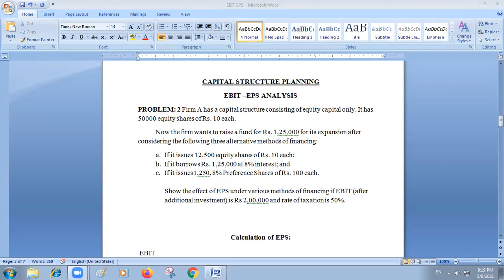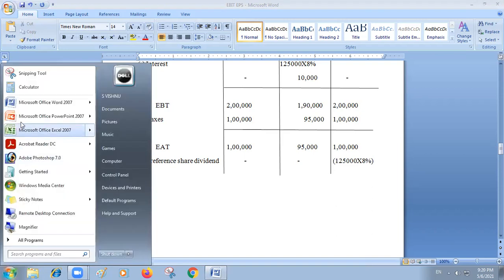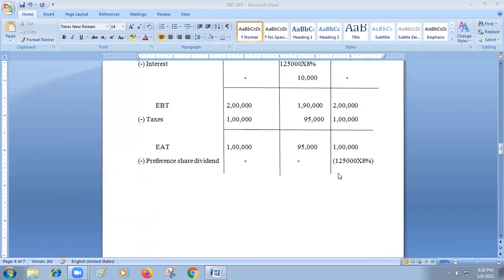So on 1,25,000 at 8%, we have to calculate. Now you can see 1,25,000 into 8%. It is coming up to 10,000.